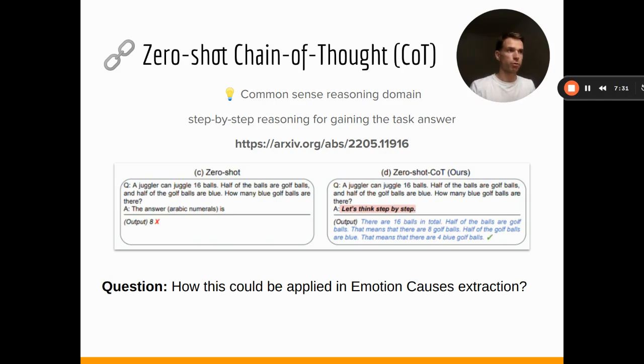To address this problem, within the same studies, such step-by-step thinking was proposed. The authors proposed an approach where, instead of directly answering the question, we ask for the reasoning steps.